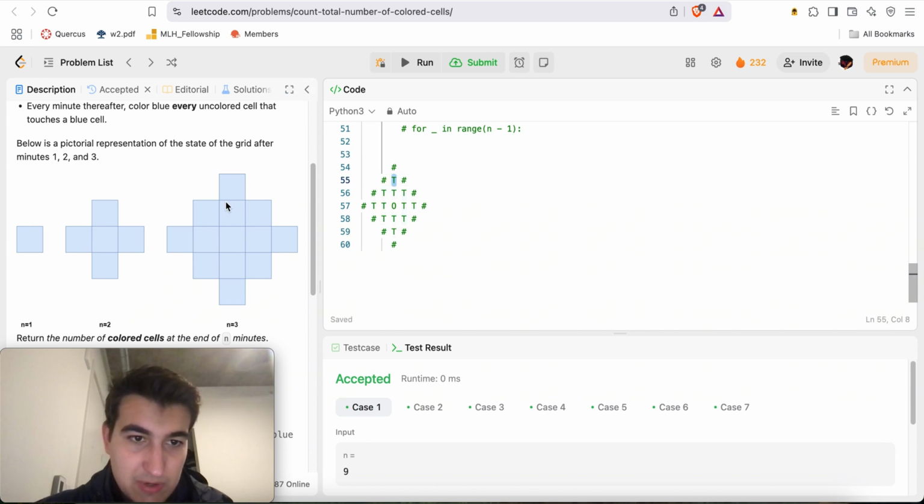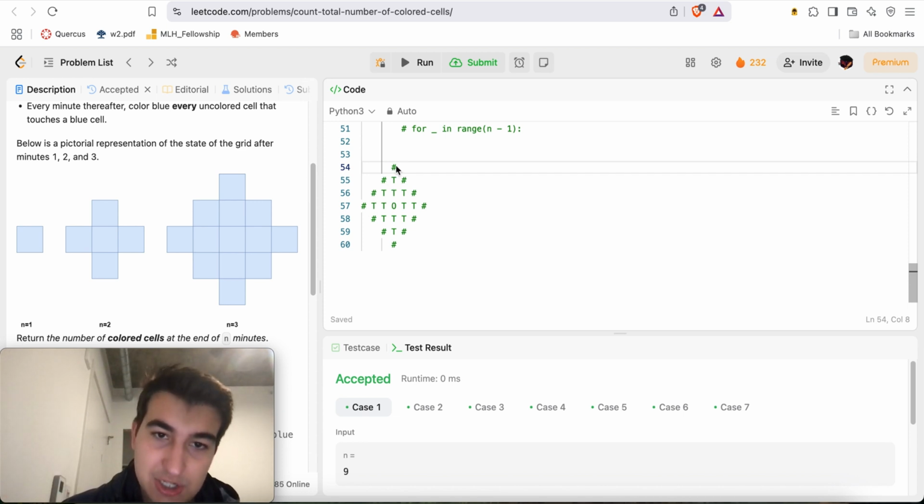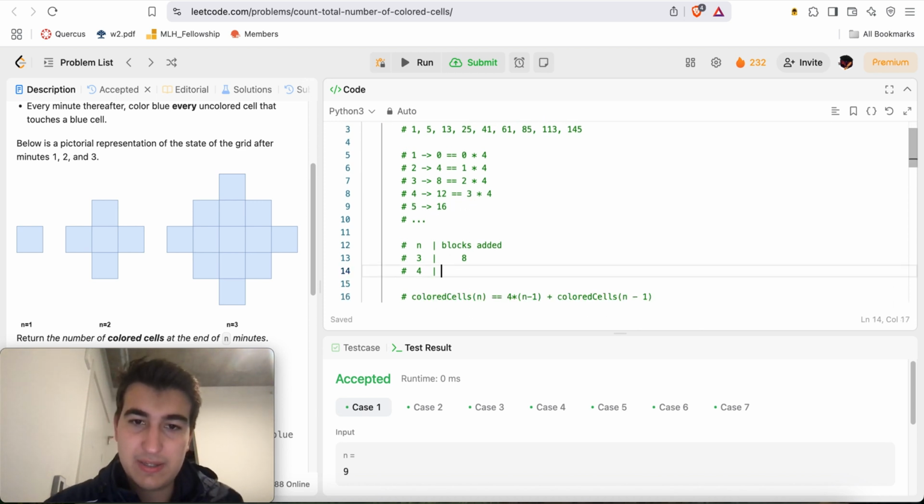For n equals 4, I actually drew it out. Here's my 3 shape, this little beautiful shape over here, which I drew with the hashtags, the O denoting the origin, and here are the hashtags that I added. And then there's 1, 2, 3, 4. So you'll notice it's 4, 4, 4, and 4. But since we're double counting 3 elements here, we always have to subtract an additional 4, which is literally the number of elements. Essentially, there's 1, 2, 3, 4, 5, 6, 7, 8, 9, 10, 11, 12 elements. So for 4, very interesting, we needed to add 12 blocks.